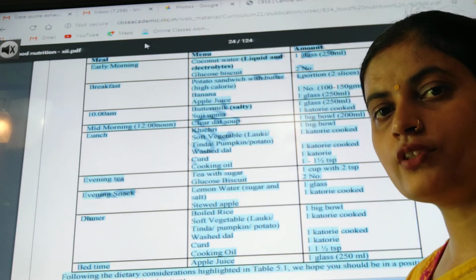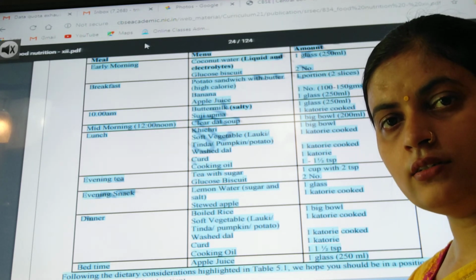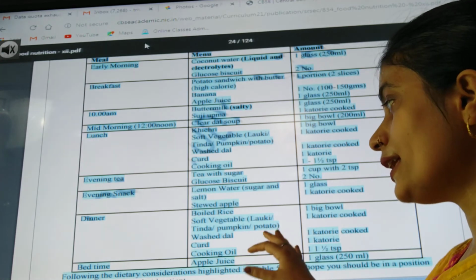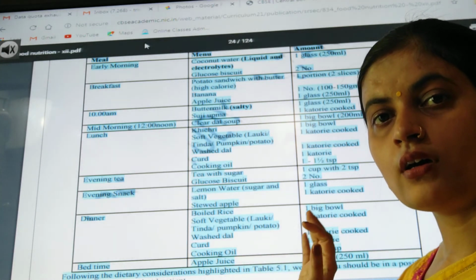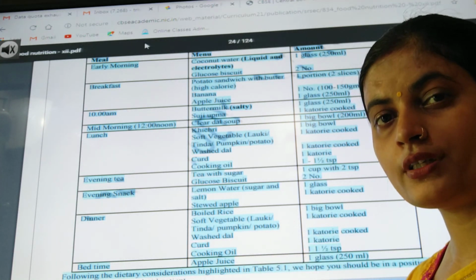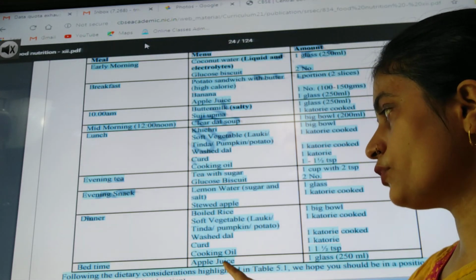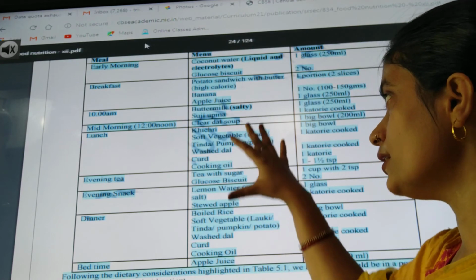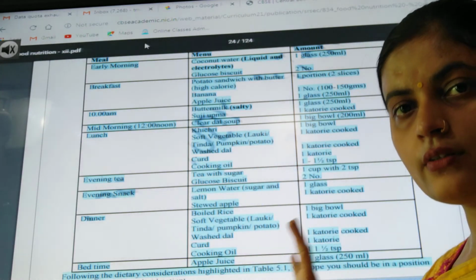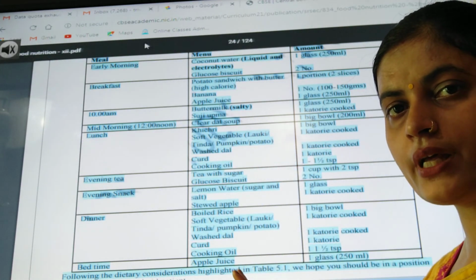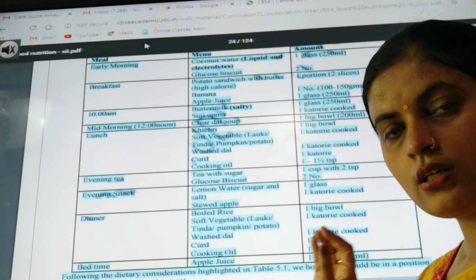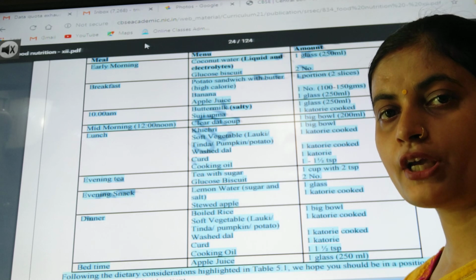Or you can make other things like dalia, which can be easily digested in the body. The next thing, before bedtime, when the person is going to sleep, at that time we have to give them apple juice for drinking. You can see the whole menu involves how many kilocalories. It is a 1600 kilocalorie diet for subacute fever.